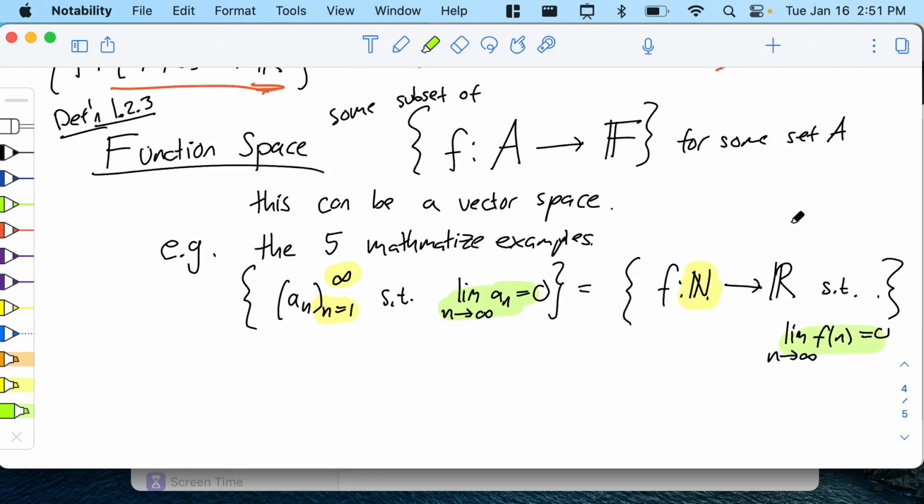So that is also a function space. And in fact, I think all of the examples in the course are going to be function spaces. Are there examples that are not function spaces? This is a good philosophical question I do not know the answer to. Is there a vector space which is genuinely not a function space?